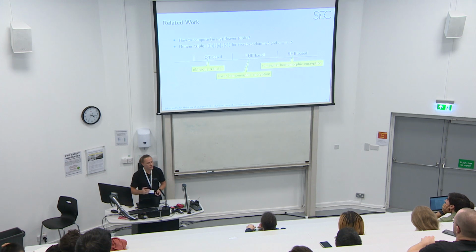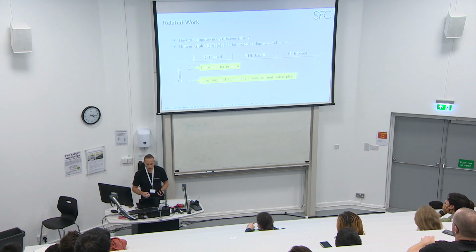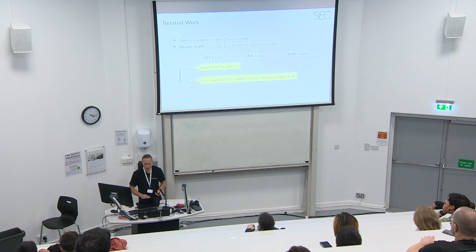These protocols also differ depending on the domain we want to compute on. The domain could be a finite field Z_p for some prime p, but it could also be Z2k. This is what we focus on in this talk, because it enables a more efficient online phase, as we can use native machine instructions.